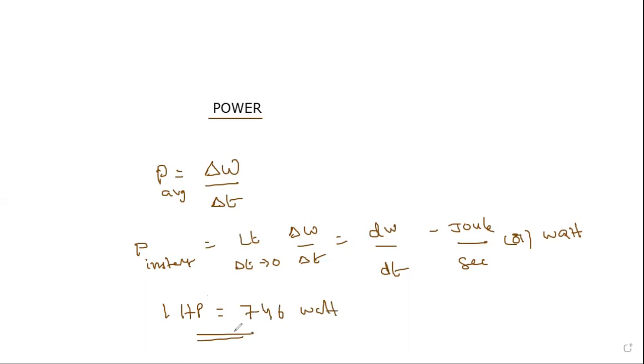Okay, and the same thing we can express in another way also. For instantaneous power, we got the equation dW by dt. This can be written as, what is the general formula for work?